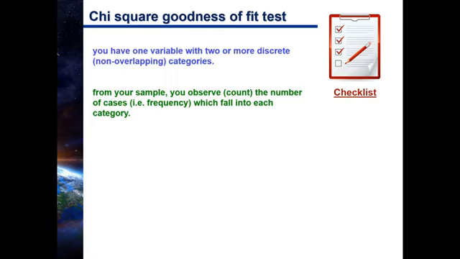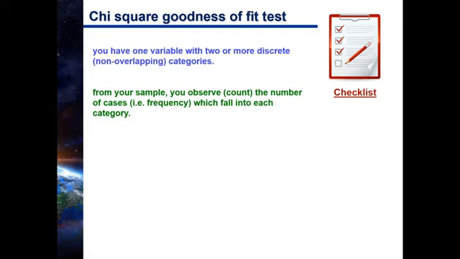So you have a list of, let's say, 26 different majors. So you're just going around campus and you're counting how many people are in this major, how many people are in this other major, etc., etc. So in the end, you end up with a case count, a frequency for each major.